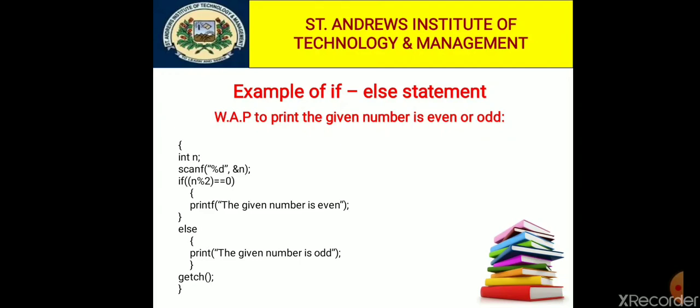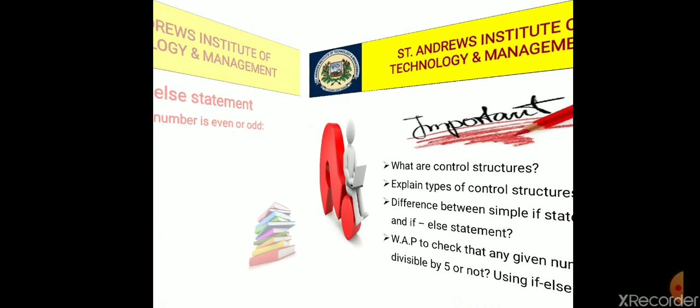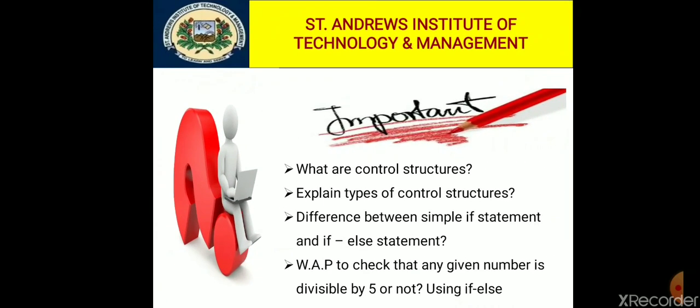Today we are discussing the decision making statements, in which we discussed two statements only, the simple if statement and the if else statement. Now I am going to explain the format of questions based on today's topic, so that you will get an idea of which type of questions come in the university exam from this topic. So here are the questions. The first one is, what are control structures? The second one is, explain types of control structures.